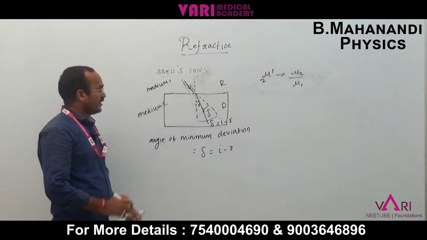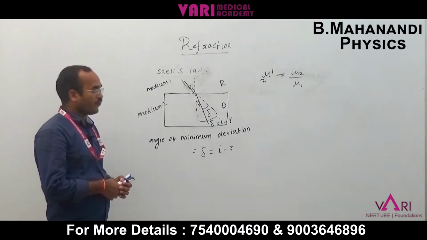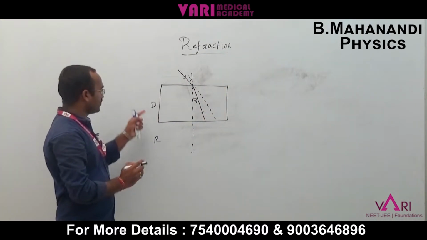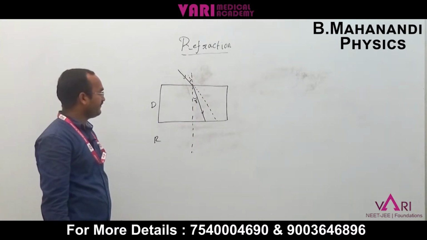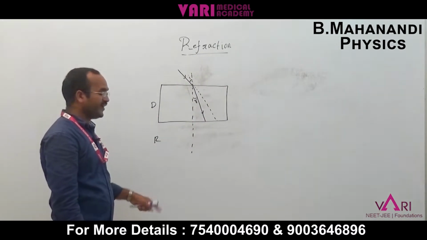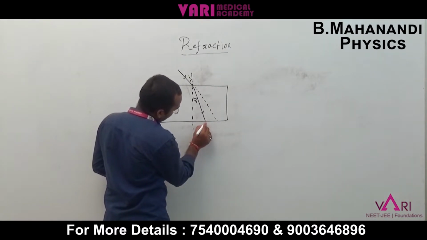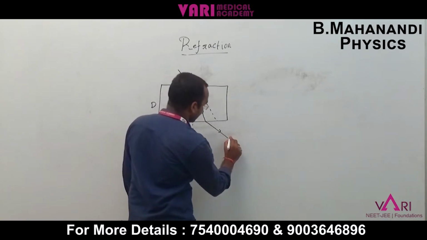If the ray is transferred from denser medium to rarer medium, what happens to the angle of minimum deviation? If the incident ray goes from denser medium to rarer medium, the refraction ray moves away from the normal. This ray is called the emergent ray.